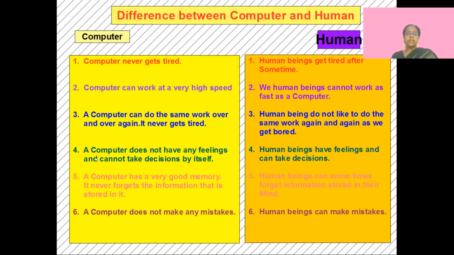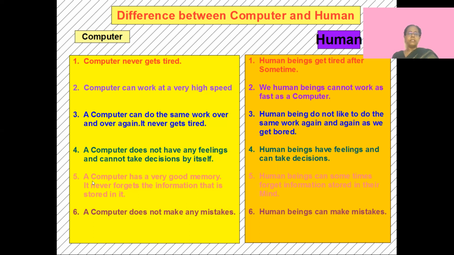But the computer has no feelings. You can shout at the computer, oh my God, you've given me a wrong answer, and neither can it take any decisions by itself. It cannot open any applications on its own. If you want to open the notepad, it does not open. You have to instruct it to open by clicking on the notepad. So it needs instruction. It cannot make decisions unless you instruct it. A human has feelings and can make a decision.